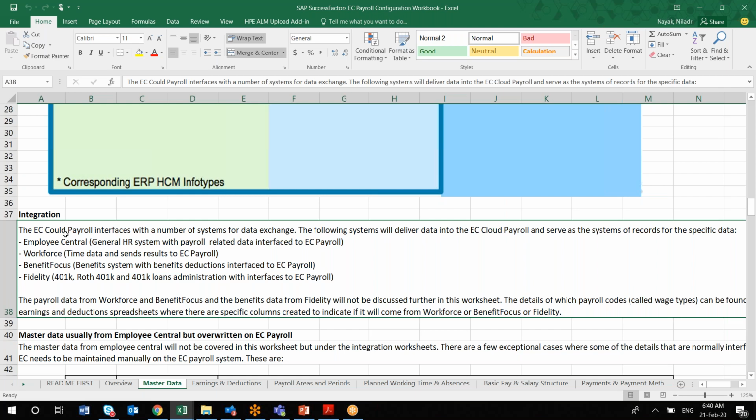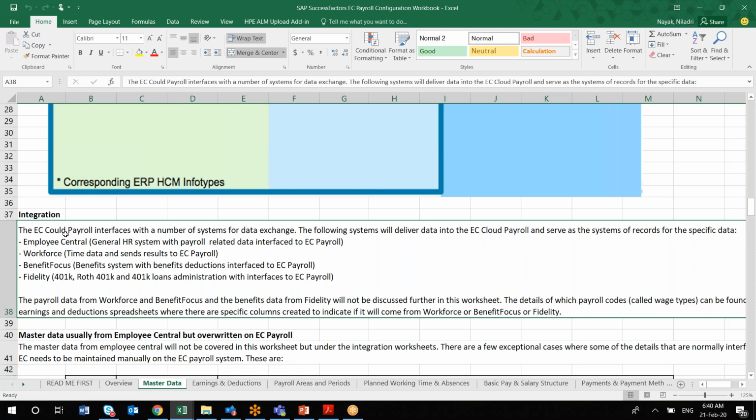Many times, after signing off, this is actually a live document, so it's not a permanent thing. Once you are done with your discovery workshop and have started configuration, in the first cycle, say iteration 1, suppose you have shown the client how payroll will work.